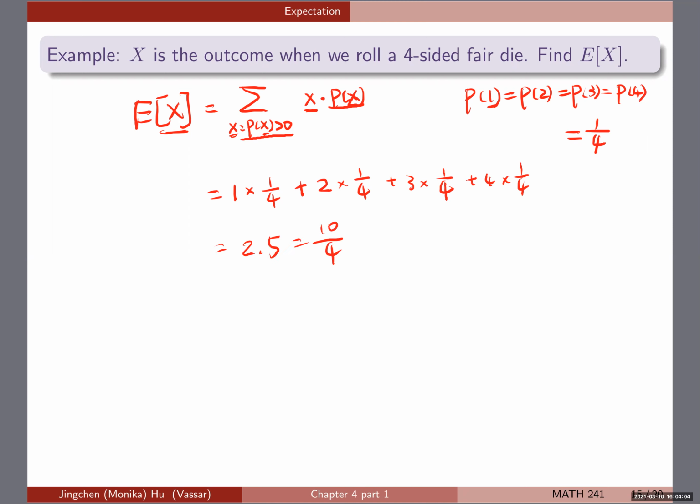So what this is saying is that if I'm looking at the outcome of rolling a 4-sided fair die, on expectation, or on average if I do this a large number of times, then my expectation of this outcome is going to be 2.5, or 10 over 4. Keep in mind how you're able to utilize the definition of the expectation of a discrete random variable and then proceed with a particular scenario.